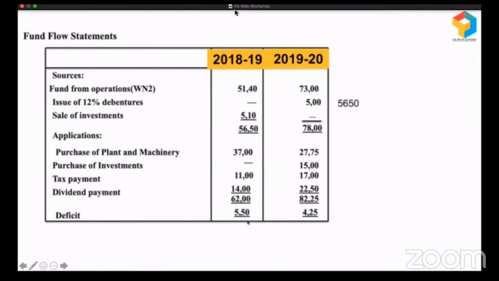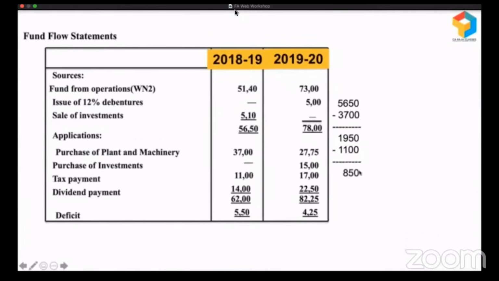Let's analyze this. So what is the total source? It is this 5,650. When they had 5,650, they purchased plant and machinery. Since they had so much fund, 3,700 is okay, because even after paying all this, they'll have a surplus of 1,950. And then tax is compulsory, they cannot escape. From 1,950 they paid taxes of 1,100. So they are left with 1,950 minus 1,100, 850.